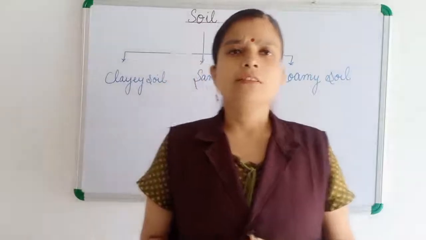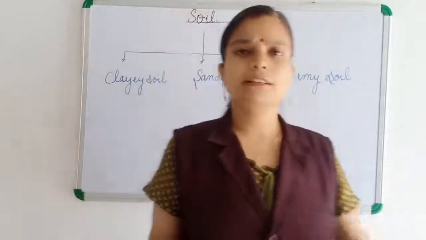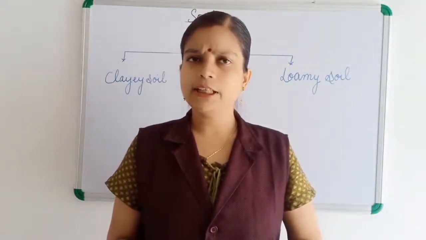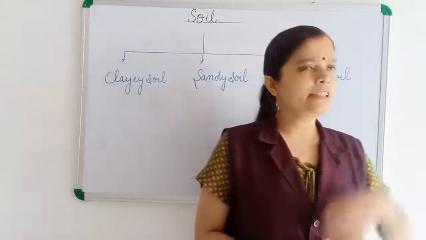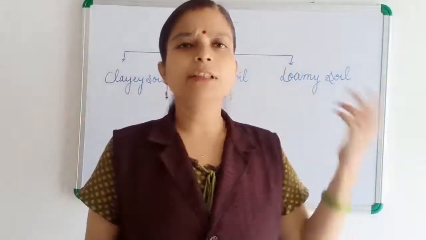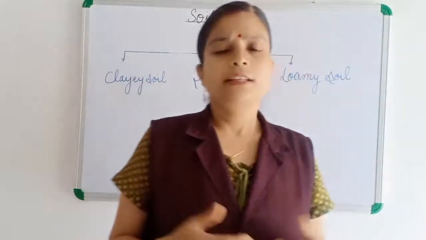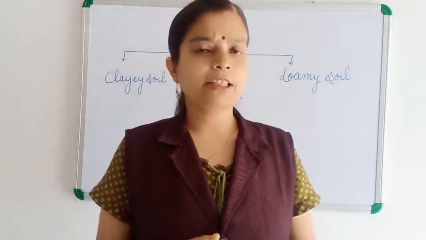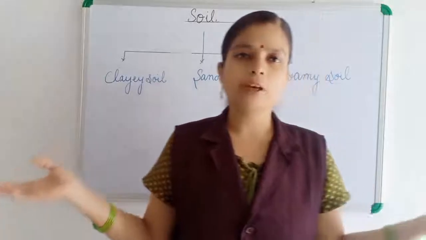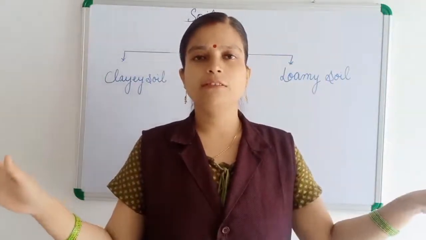Children, you can see soil everywhere, on the road, in the field, in the garden. But are all soils of the same type? You go and search it, okay? And when you go to a different place, like from Jharkhand you go to Maharashtra or Madhya Pradesh or Delhi, you will find they have a different type of soil. Their garden soil is of a different type. So varieties of soil are found in this world.